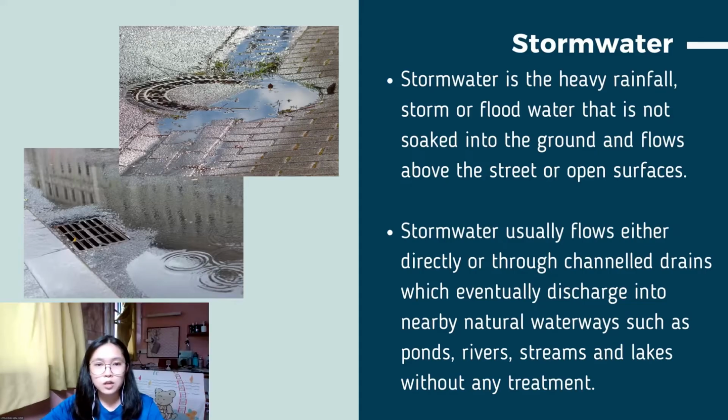The fourth is stormwater. Stormwater is the heavy rainfall, storm or flood water that is not soaked into the ground and flows above the ground on open surfaces. Stormwater usually flows either directly or through channel drains, which eventually discharge into nearby natural waterways such as ponds, rivers, streams, and lakes without any treatment.